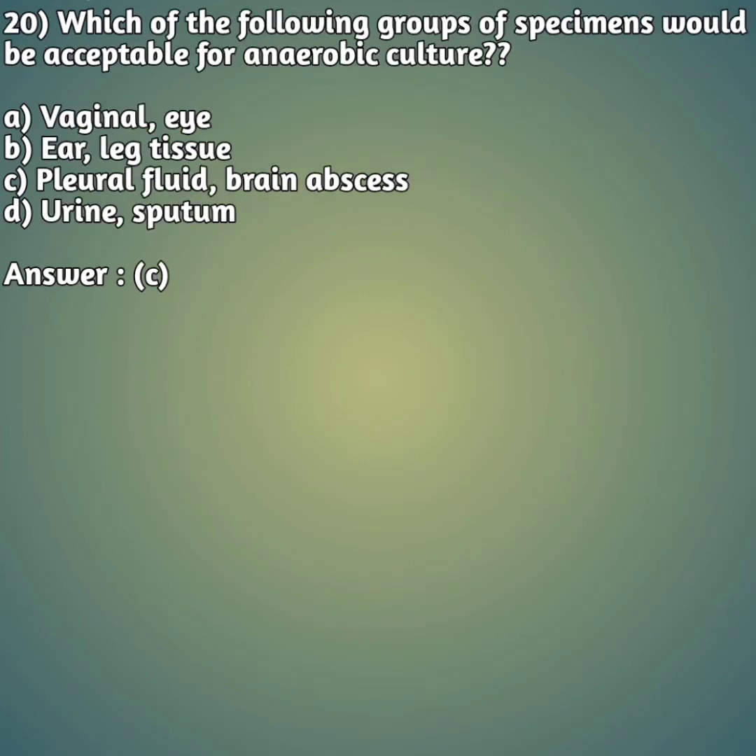Okay friends, moving on to our 20th question. Which of the following groups of specimens would be acceptable for anaerobic culture? Just now we have discussed the difference between aerobic and anaerobic culture. Anaerobic is nothing but in the absence of oxygen. So option A, vaginal and eye. Option B, ear, leg tissue. Option C, pleural fluid, brain abscess. Option D, urine, sputum. So the right answer is answer C, pleural fluid and brain abscess specimens would be acceptable for anaerobic culture.